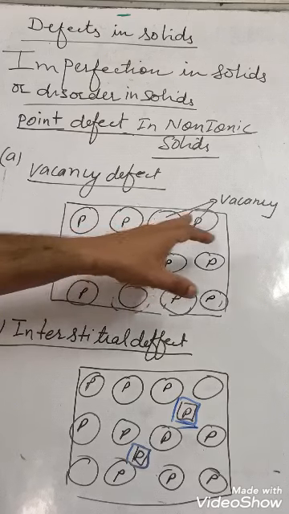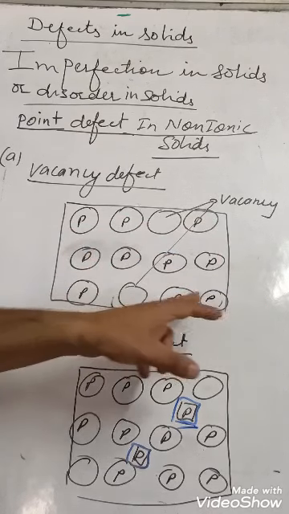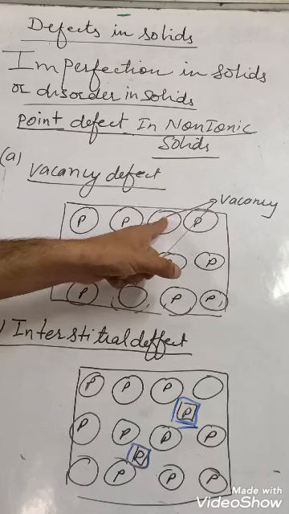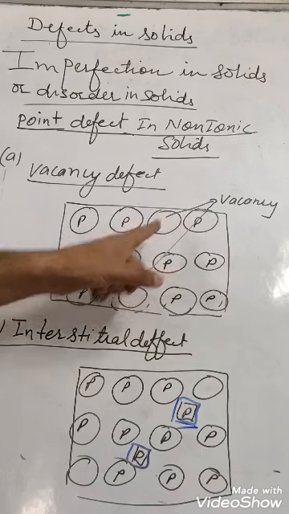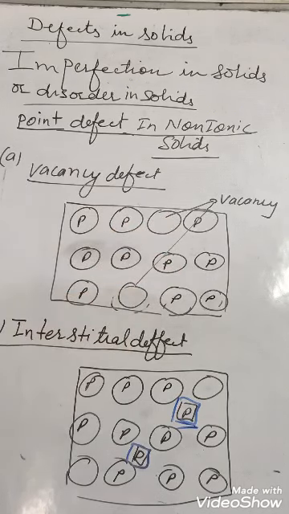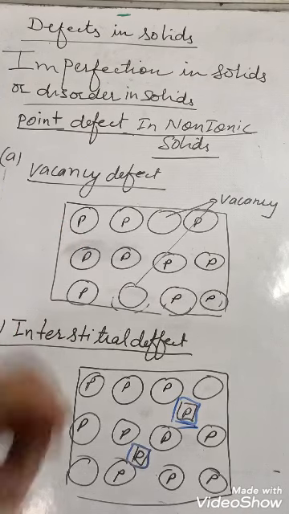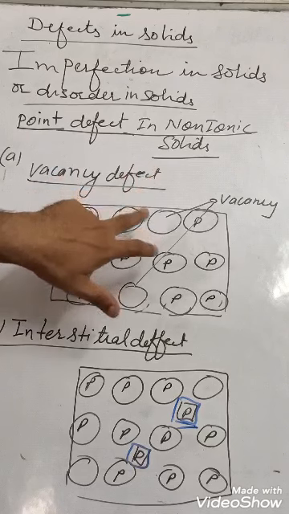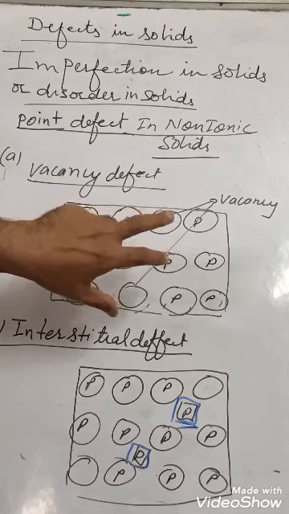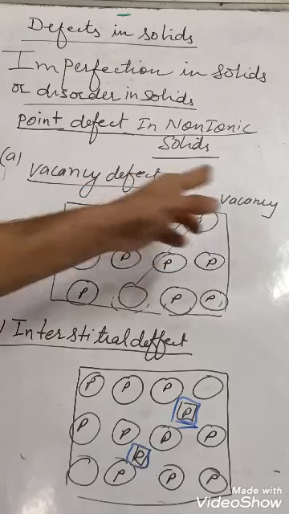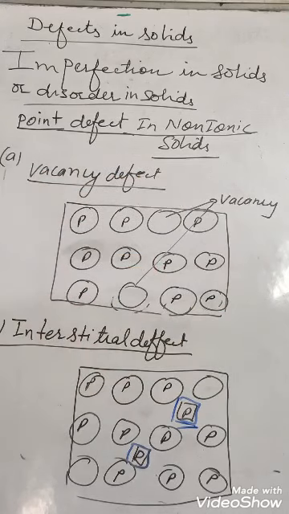Particles are arranged in their lattice sites in their proper order, but one particle is missing from here, one particle is missing from here. Suppose you are having a class of 20 students. 20 students are sitting in 20 seats, and one or two students are absent. Then there will be vacancy in the class. Seats will remain vacant. So such type of defect is known as vacancy defect.